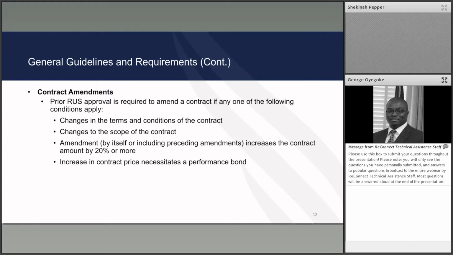So whether a standard RUS contract or a non-standard contract was used, if the terms in the contract are changing, if the conditions are changing, if the scope of work changes, if the price increases by 20% or more, or if the price makes the contract require a performance bond, which means if the price was initially below the $250,000 threshold and the amendment requires that price go up to and exceed $250,000, prior RUS approval is required.